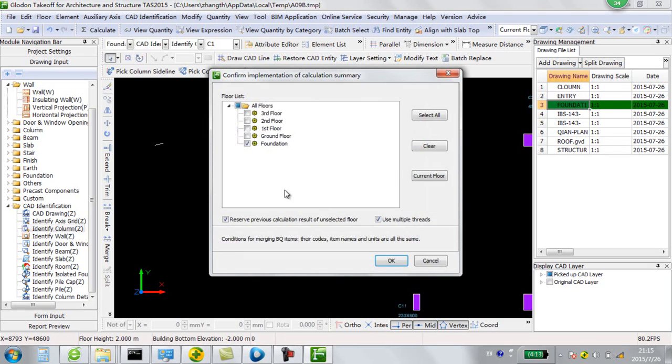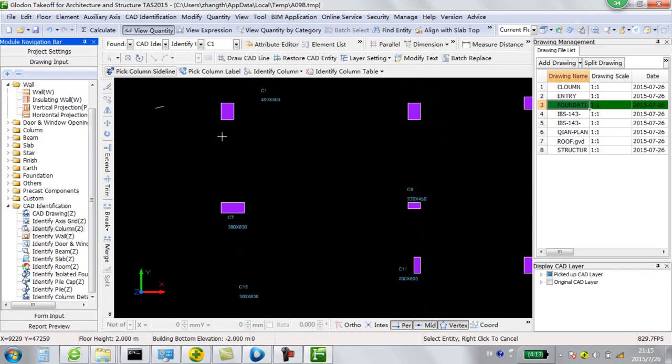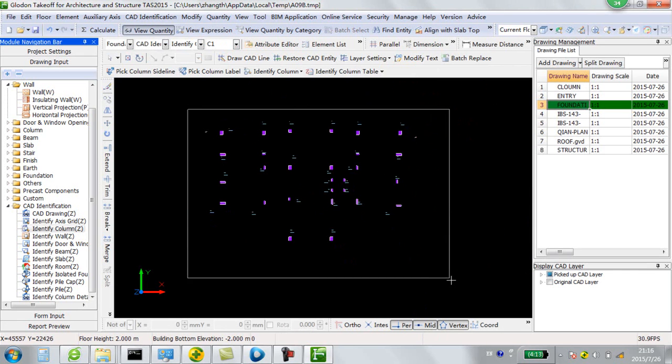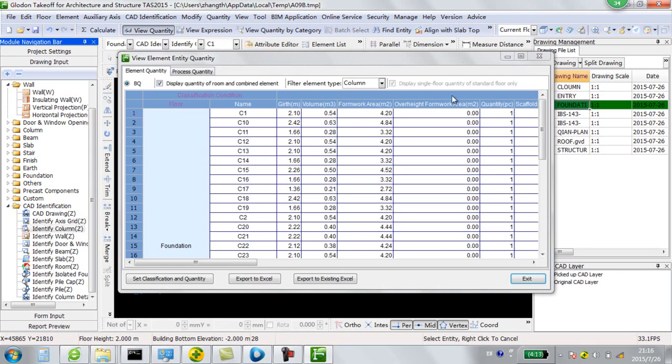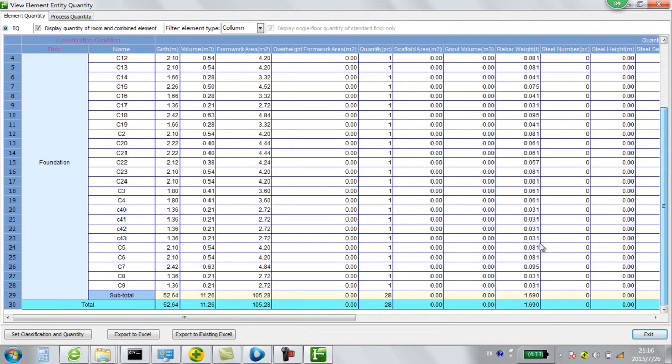Now we calculate the quantity. First we can view the quantity together. In the report we can get the column name, the volume, and the formwork, as well as the total volume for all the columns. All the data can be exported to Excel.